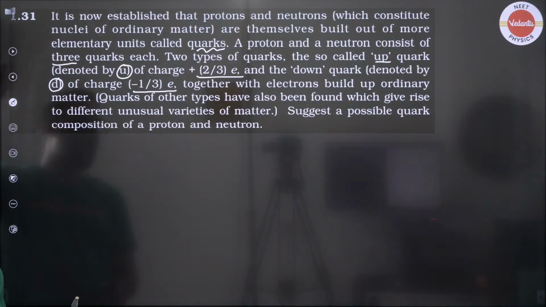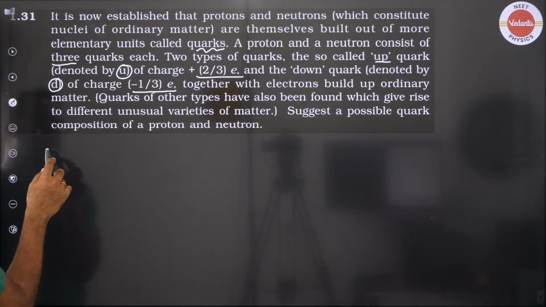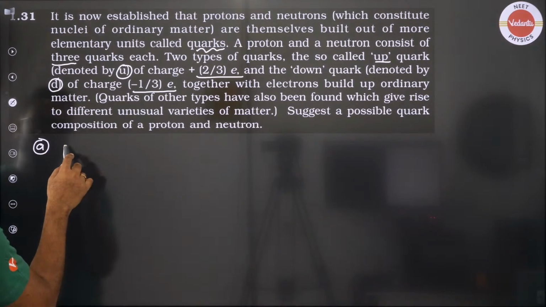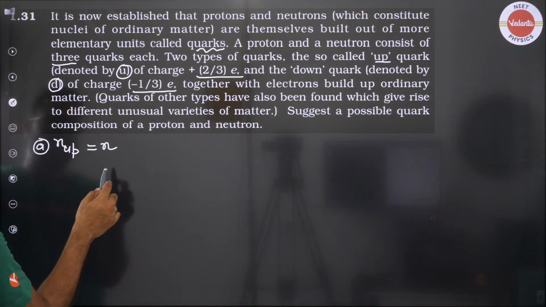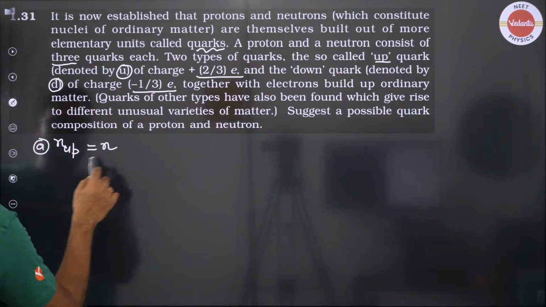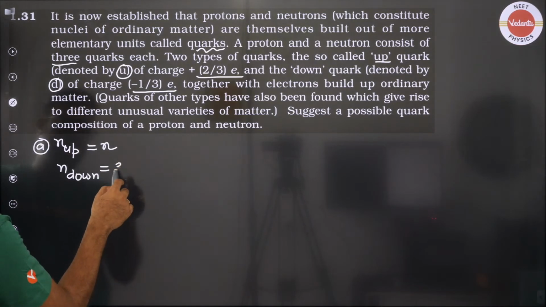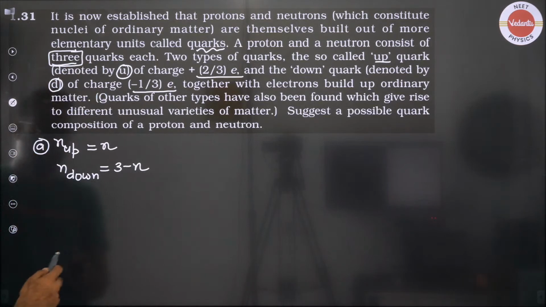Lack of space, so I'll have to be careful. So first part, everyone, for proton. Total 3. So I say that the number of up quarks say is n and the number of down quarks will become 3 minus n, because a total of 3 quarks are required.